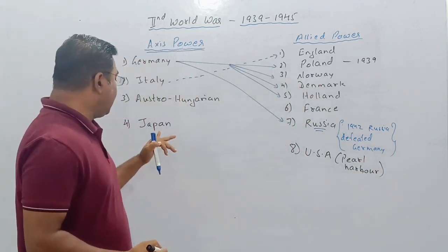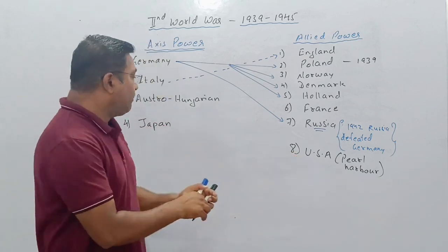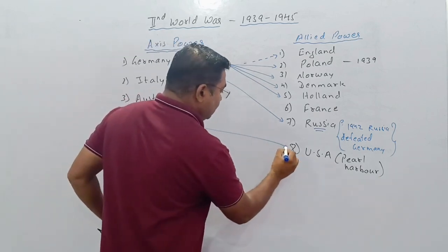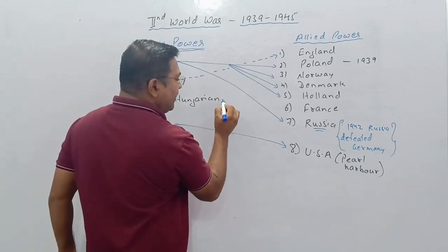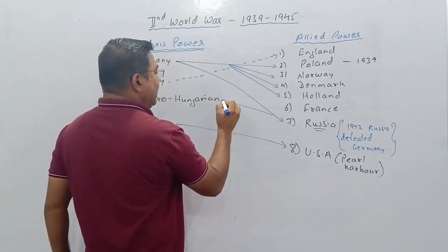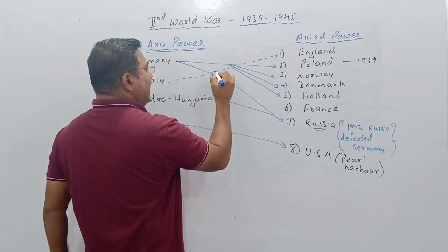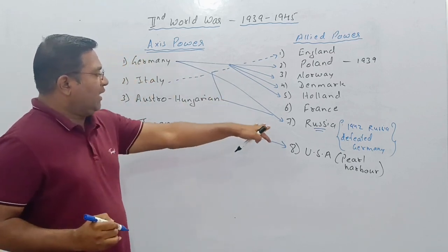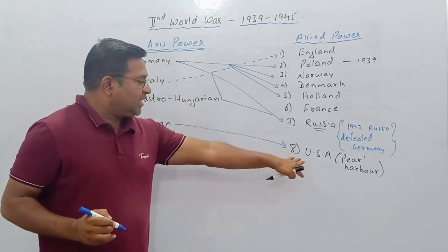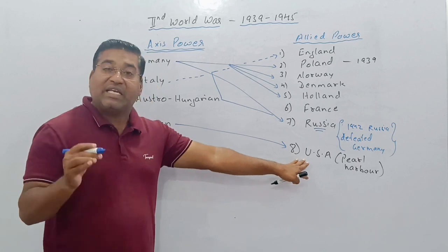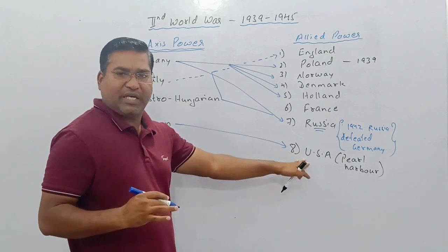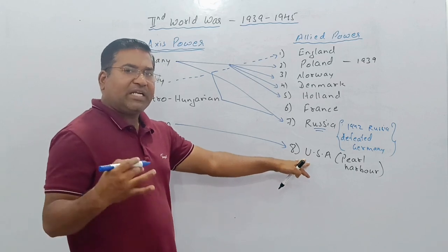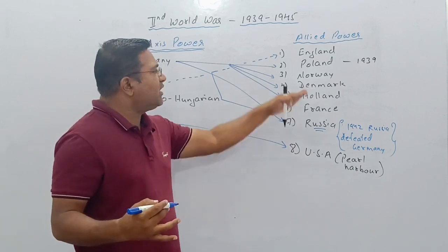Attacks on whom? Japan attacks on USA, Pearl Harbor. On another side, Austro-Hungarian is engaged in the war with Russia, and also with England. Now here Japan attacked the USA at Pearl Harbor. It's a naval base, and a huge amount of destruction was done, which made the United States of America enter into the World War.